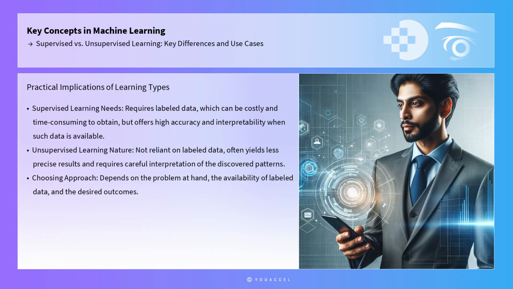The distinction between supervised and unsupervised learning is not merely theoretical, it has significant practical implications. Supervised learning requires labeled data, which can be costly and time-consuming to obtain, but it offers high accuracy and interpretability when such data is available. Unsupervised learning, while not reliant on labeled data, often yields less precise results and requires careful interpretation of the discovered patterns. The choice between these approaches depends on the problem at hand, the availability of labeled data, and the desired outcomes.